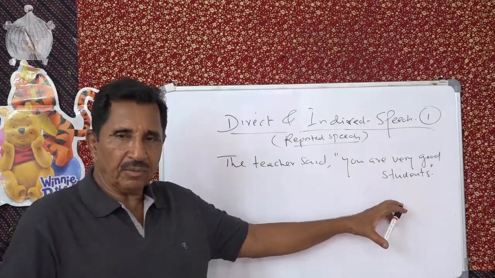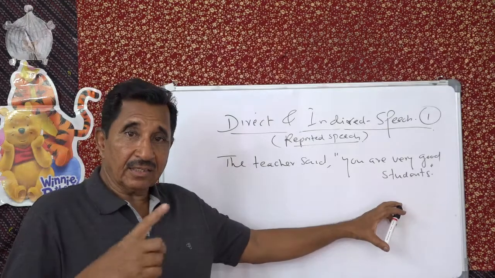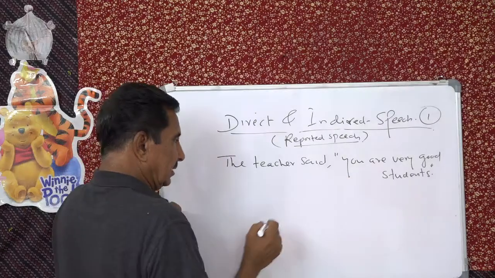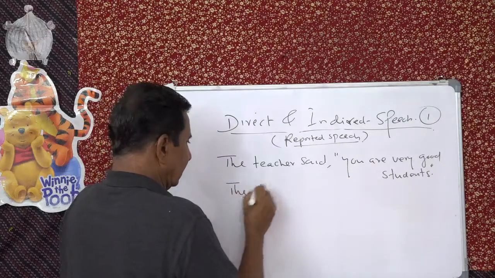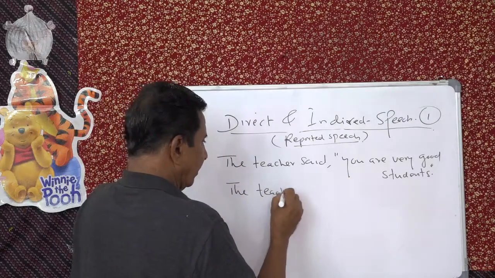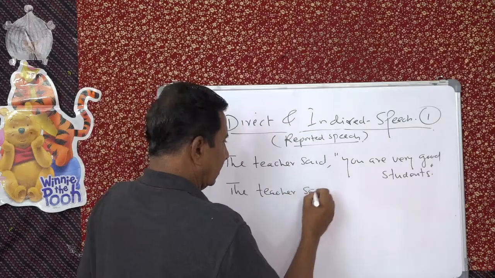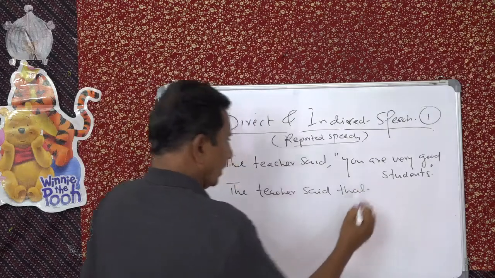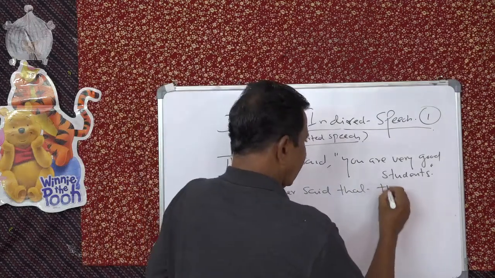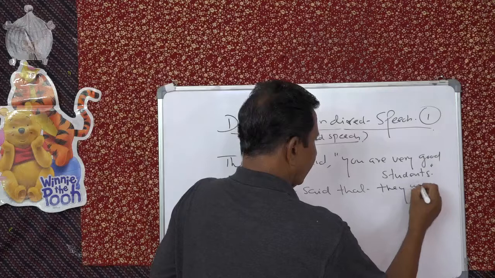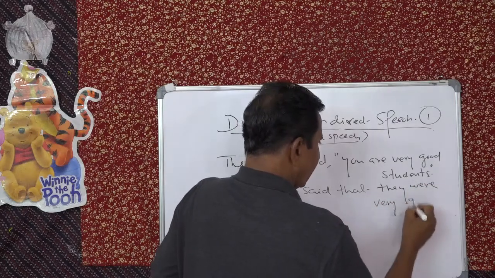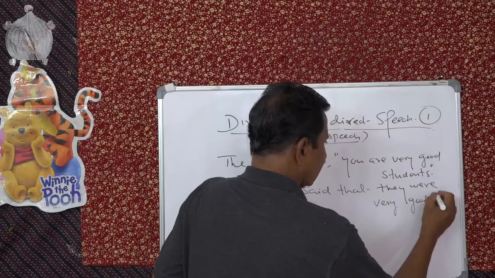But in indirect speech what happens? You will say like this, and see the changes. The teacher said that they were very good students.